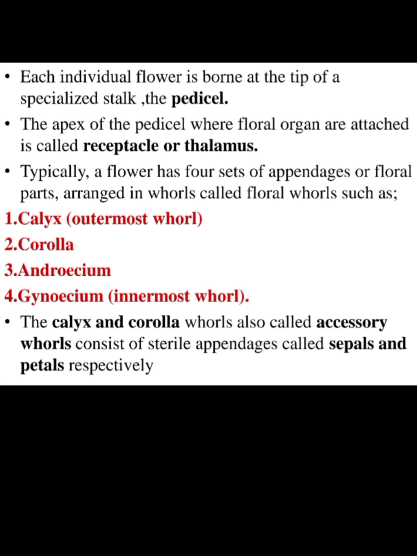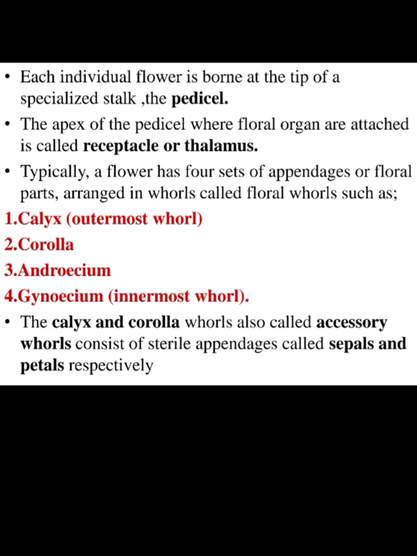The apex of the pedicel, where floral organs are attached, is called receptacle or thalamus. This is the structure of thalamus. Typically, a flower has four sets of appendages or floral parts arranged in a whorl. Whorl means an individual unit.